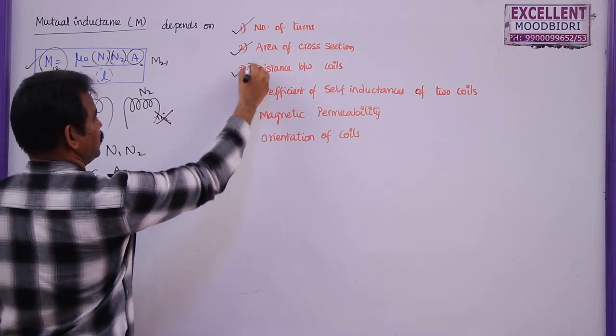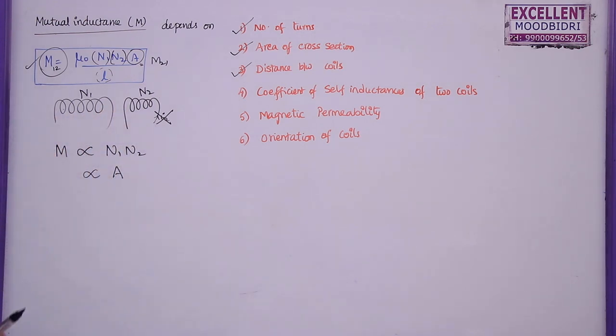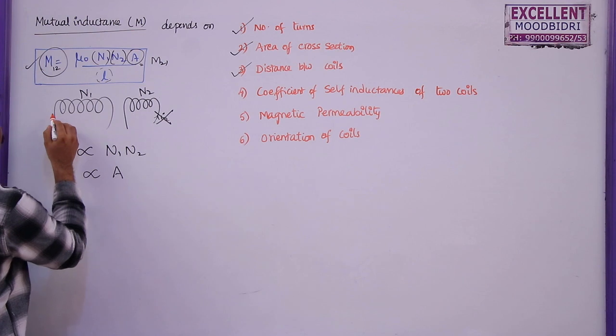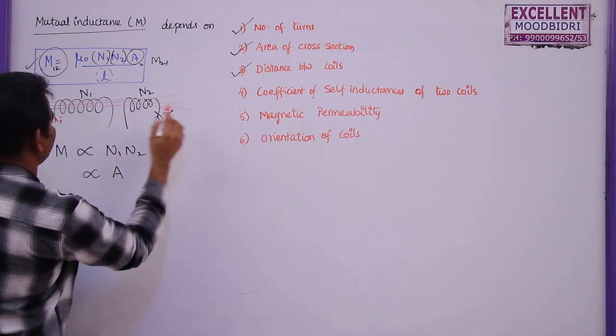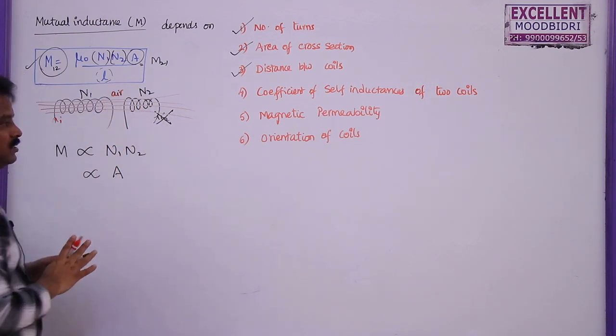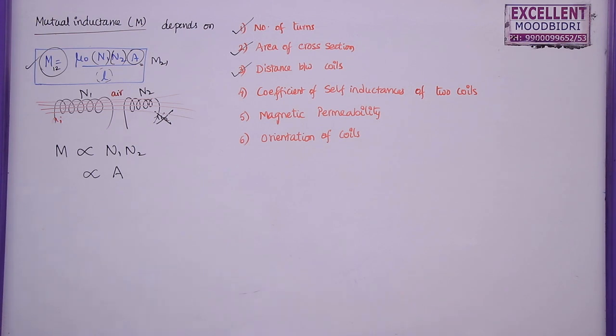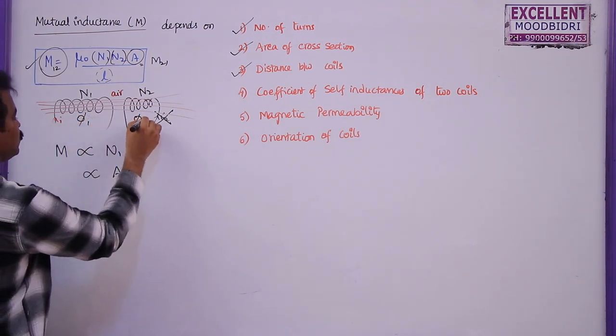Third one, the distance between the two coils. Whatever magnetic field is produced due to the flow of current in this one will pass through the second one. But remember students, the gap between these two is filled with air, so we call it an air gap. Due to this air gap, let us say flux through this one is phi 1, flux through this one is phi 2.